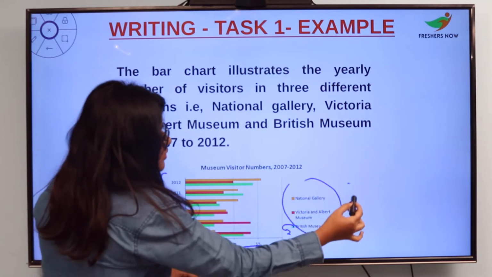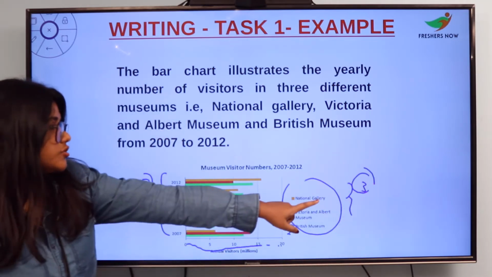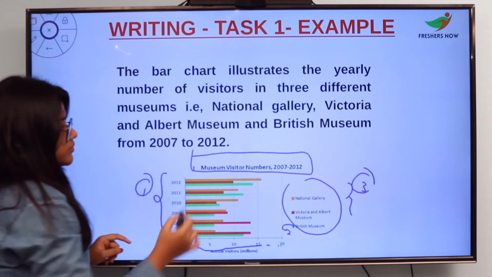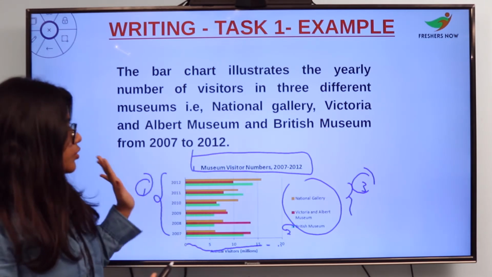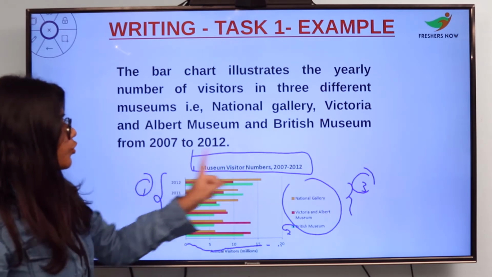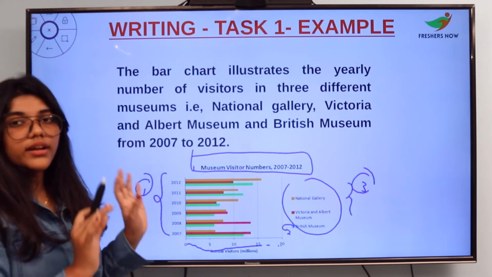This will be your data number 3. And this is your main question. Now, what are the points that you have here? You have 4 points in your hand. You will collect these 4 points together and start your essay.